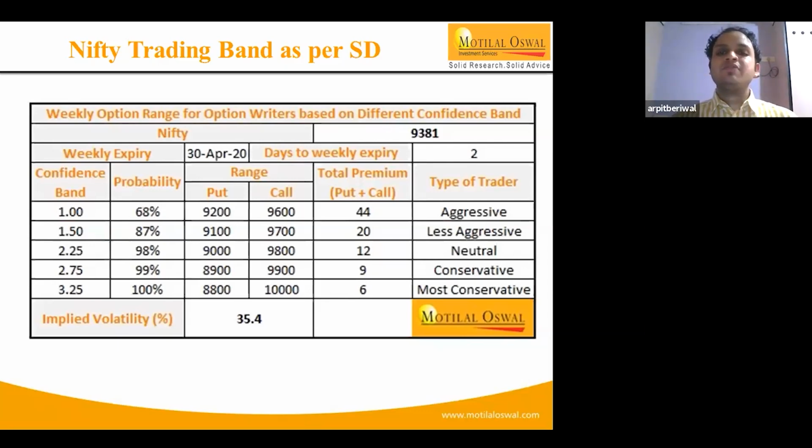Between this range, the person who has sold both the call and the put will earn 44 points. Likewise, the people who expect that the market might move beyond this range can take the next strike, that is 9,100, followed by the 9,700 strike. So depending upon the option band, we are able to come out with this figure through the option activities.